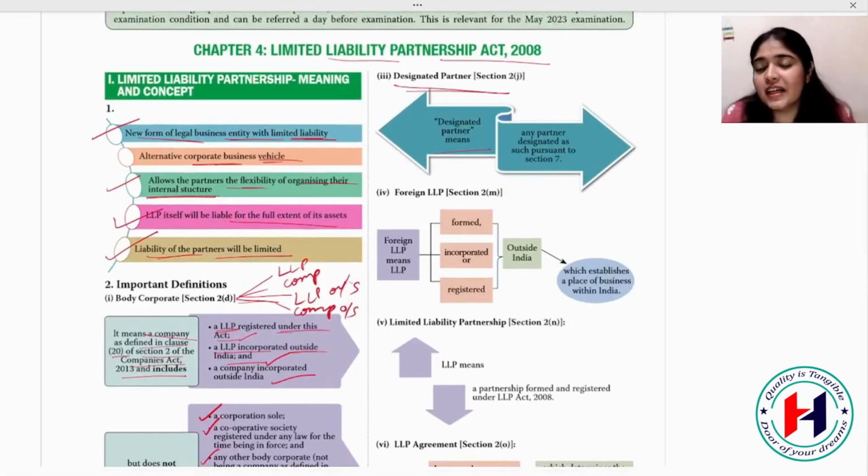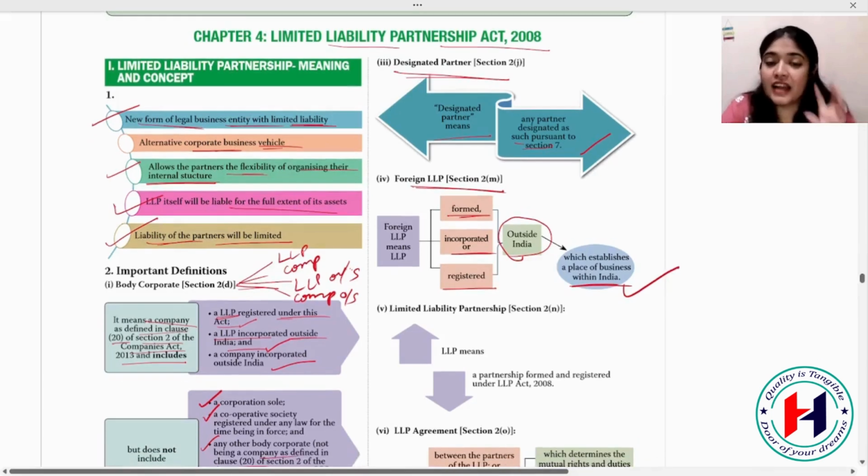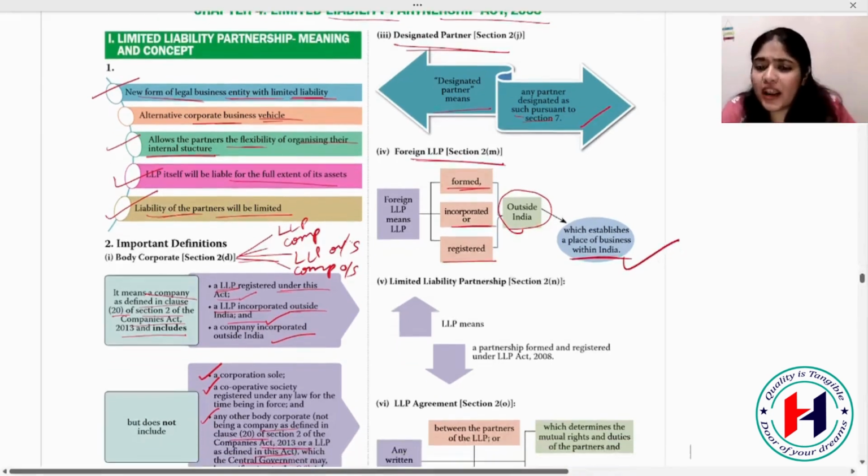Designated partner. A designated partner is compulsory in an LLP, and section 7 talks about designated partners. Then we have foreign LLP. Foreign LLP means an LLP formed, incorporated or registered outside India, which establishes a place of business within India. Foreign LLP will be considered in our LLP Act when it has a place of business within India. If it does not have a place of business in India, we don't have to do anything about it.